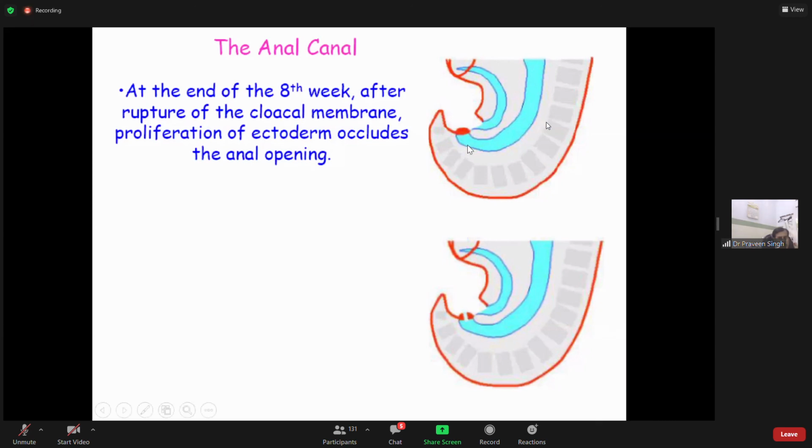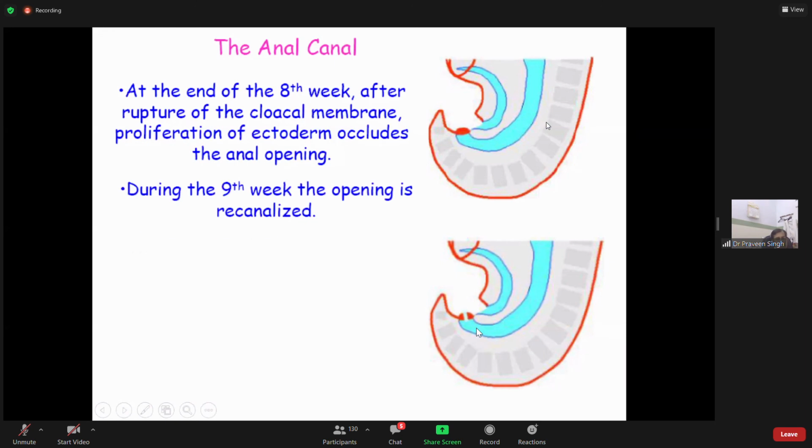Anal canal, we saw the development of the anal canal quickly: at the end of the 8th week, after rupture of the cloacal membrane, there is proliferation of the surrounding ectoderm, which occludes or closes the anal opening. During the 9th week, the opening is recanalized.